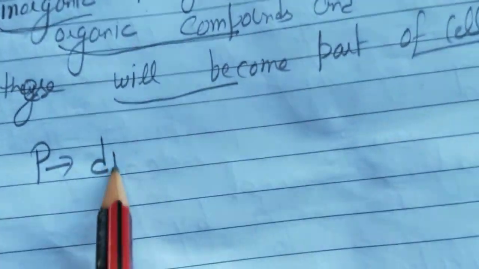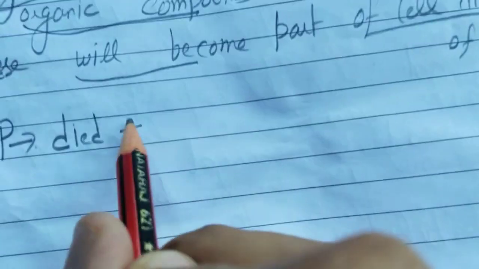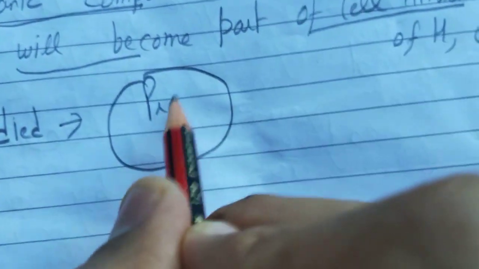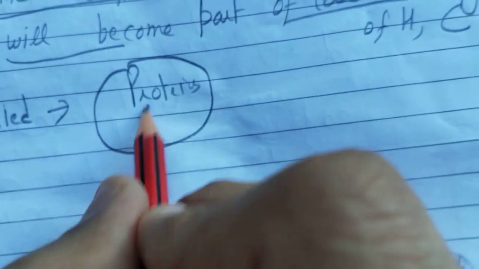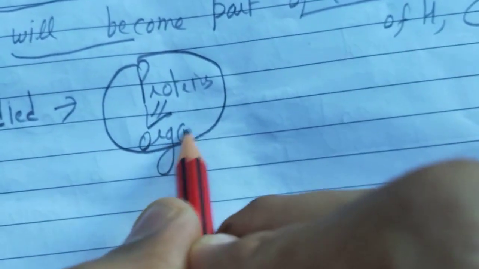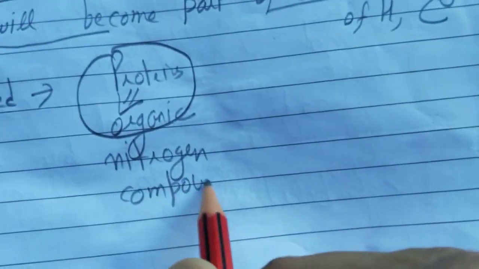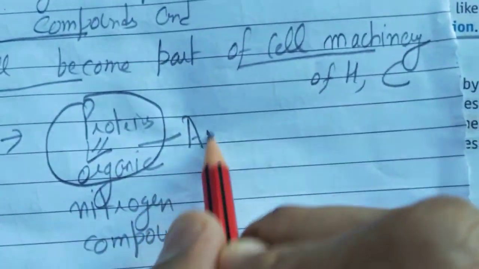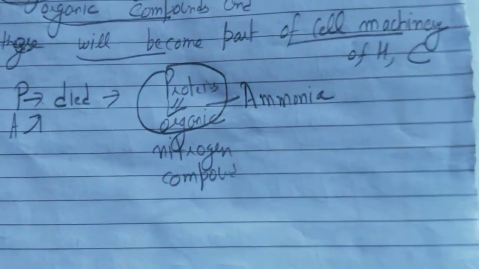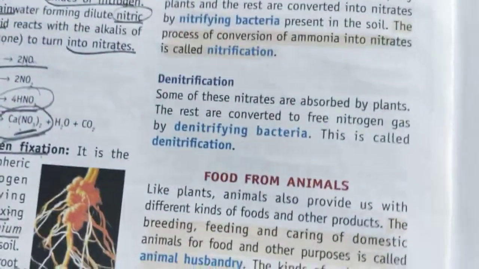So what is happening? Plant dies. When a plant dies, or suppose an animal dies, in the animal body proteins are present. Proteins are an organic nitrogen compound. It will be converted to ammonia by the decomposer. So this process is known as ammonification.